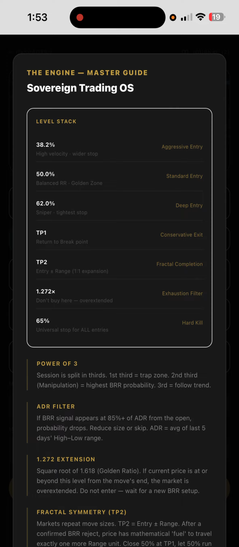And then we have the 62 sniper with the tight. This has our tightest stop, deep entry, all right? Now, when it comes to take profits, we return back to breakpoint conservative exit. For us, that's our TP1, TP2 entry plus range, one-to-one expansion, fractal completion. So we're using fractal symmetry for our take profit too. And then the 1272 is basically do not buy here because price is overextended, right? And then the 65% universal stop for all entries. If price goes above 65%, we're out of there.